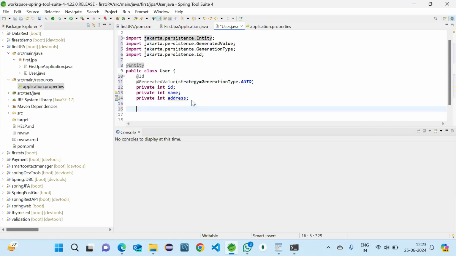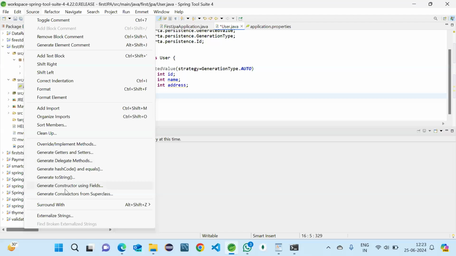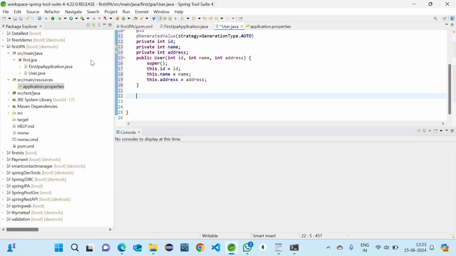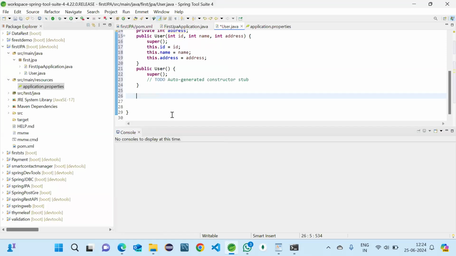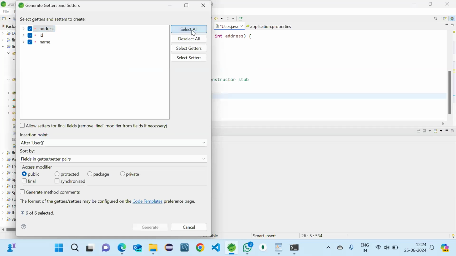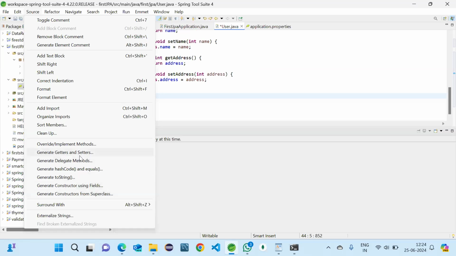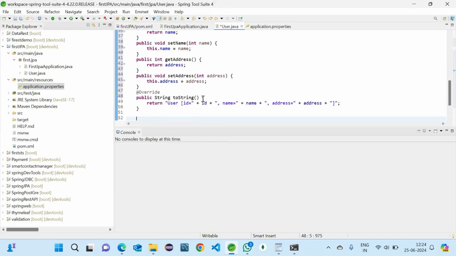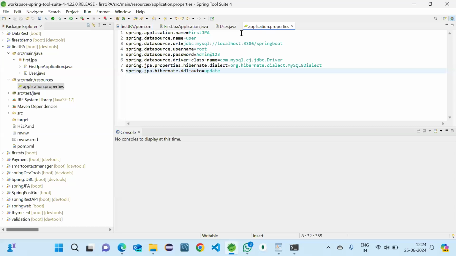Yeah, that's it. So after that, we'll just simply create a constructor. Go to generate, choose constructor using fields, all the three fields, and then generate. Then we need to create an empty constructor, this one, and create. Then we will generate getters and setters, select all, and generate. And then we'll write a toString method also, select all of this and generate. So everything is here now, and we have completed the user and its properties.